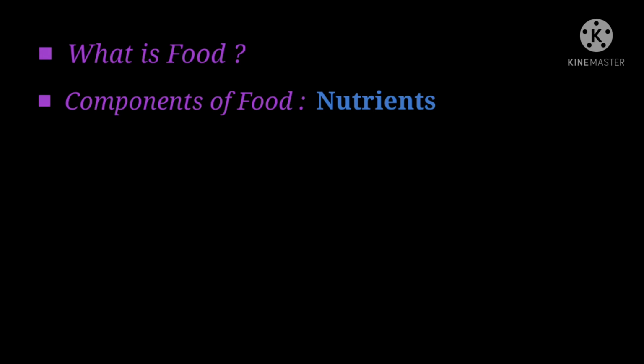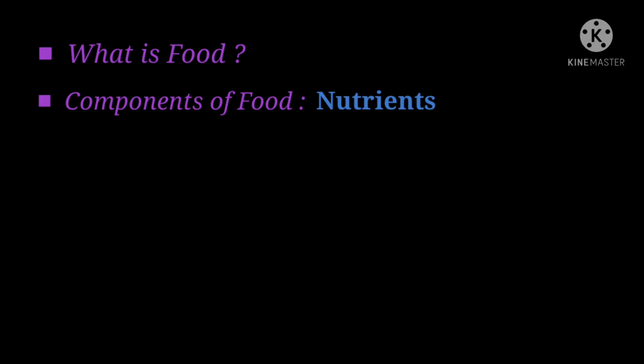Now, each of this food is composed of several components, several substances that help us to build our body, that also provide us energy to perform different body activities. These components present in the food also protect us from different diseases.